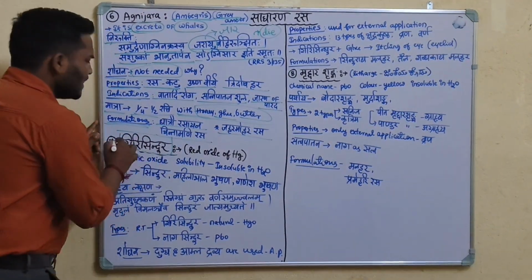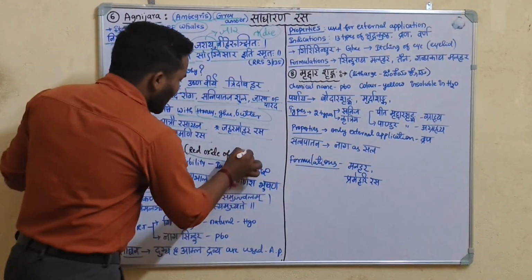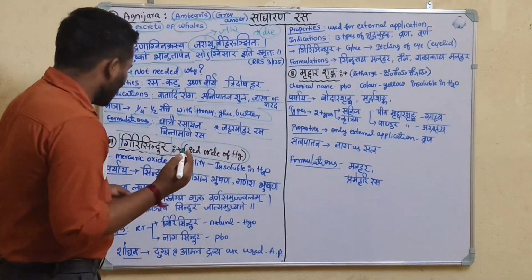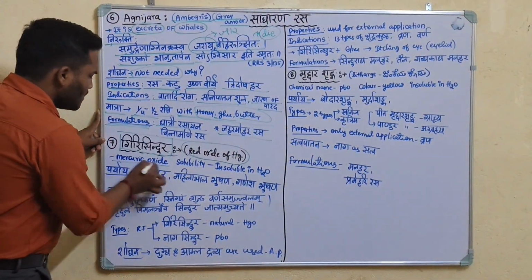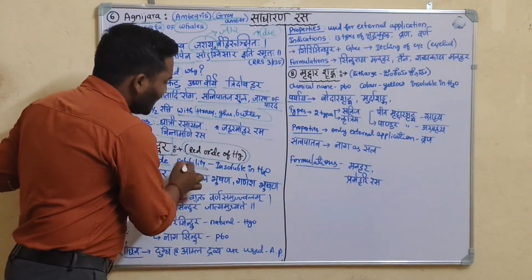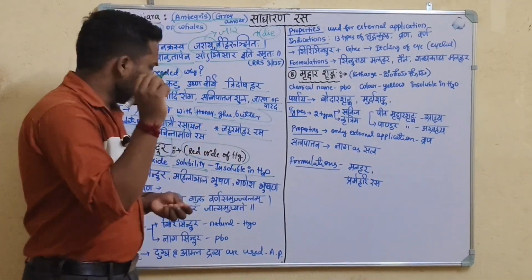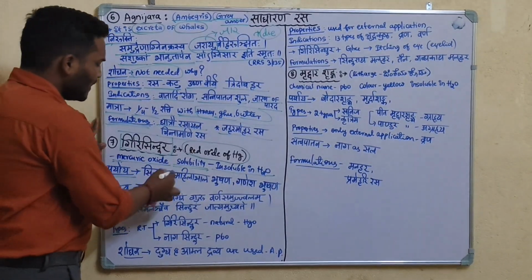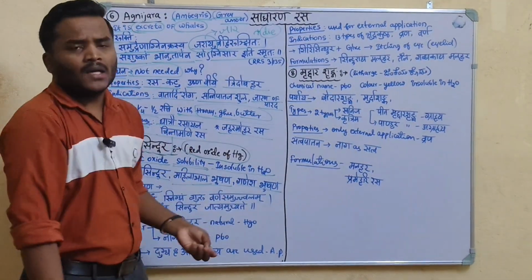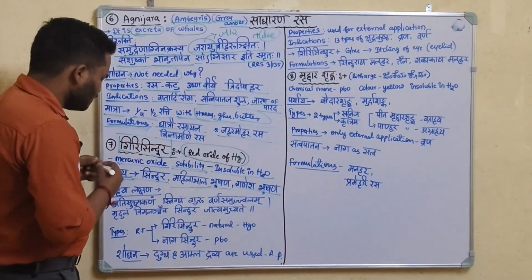Next one is Giri Sindura. It is one among the Sadharana Rasa and it is the red oxide of Hg, that is, mercury. It is also called mercuric oxide. It is insoluble in water. Paryaya of Giri Sindura: Sindura, Mahila Bala Bhushana and Ganesha Bhushana.